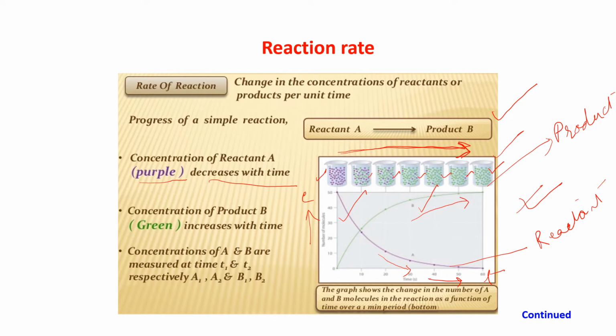Okay. So the concentration of A is decreasing. See this one, the concentration of A is decreasing and the concentration of B is increasing. That means the product is increasing and the reactant is decreasing. Okay, so the concentrations of A and B are measured at time T1 and T2. They are respectively A1, A2 and B1, B2. Suppose. Now, let us see what is happening in the next slide.